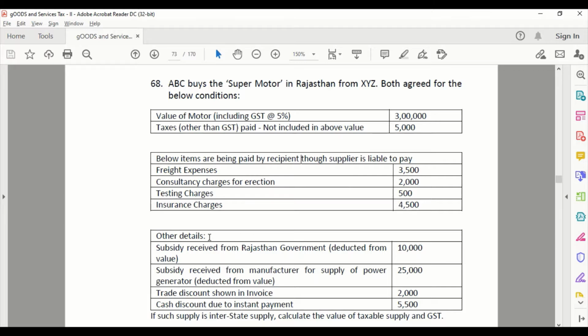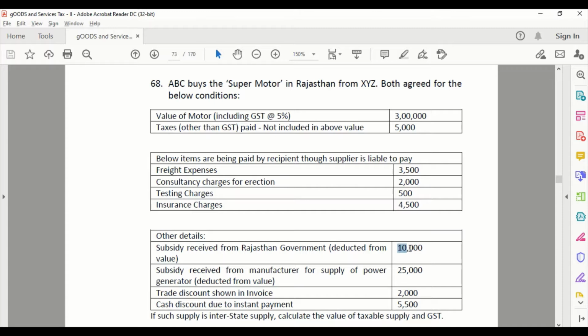There are some other details given. Subsidy received from the Rajasthan government is deducted from value. I always tell the students to please read the question properly. This is the subsidy from the government. This amounts for deduction, but it is already deducted from the value. Hope you are understanding this point.